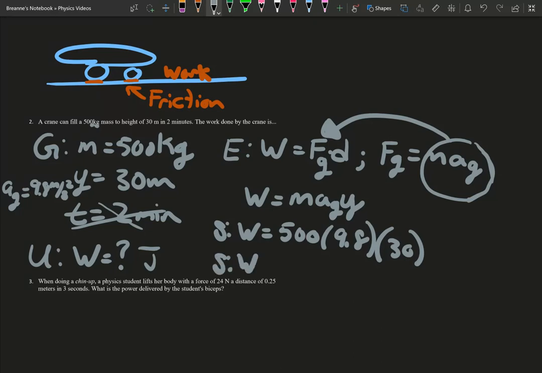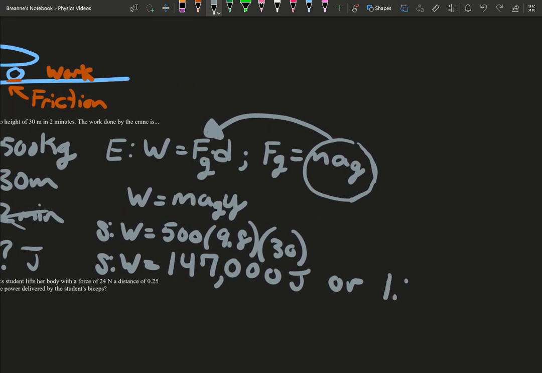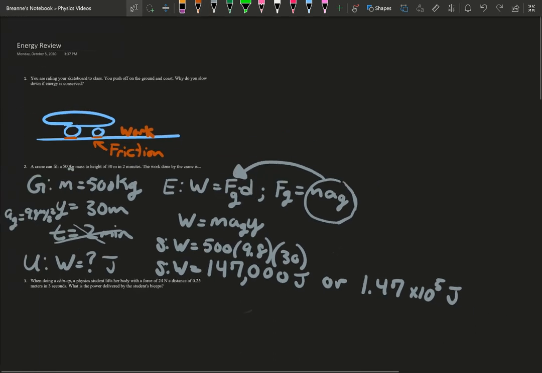And we solve. We put that into our handy-dandy calculator. So you just put in 500 times 9.8 times 30, and you get a really big number. 147,000, and that's joules. Or you can put that into scientific notation. It'll end up being 1.47 times 10 to the 5 joules. So either way, there you go.